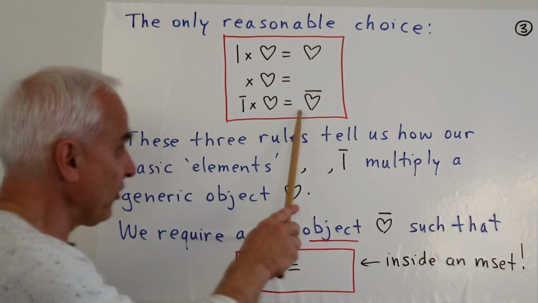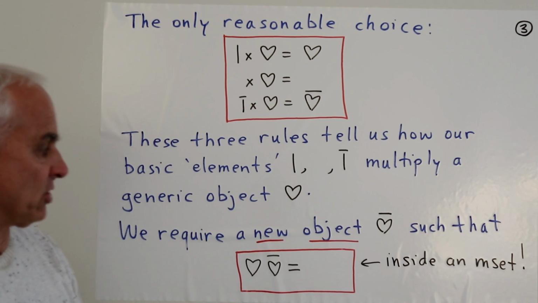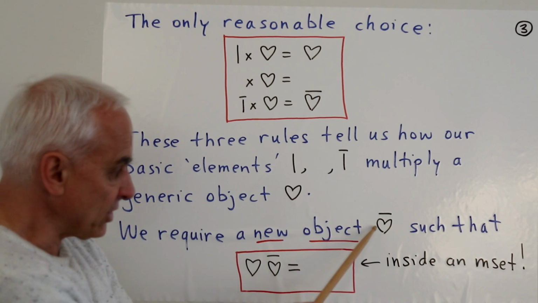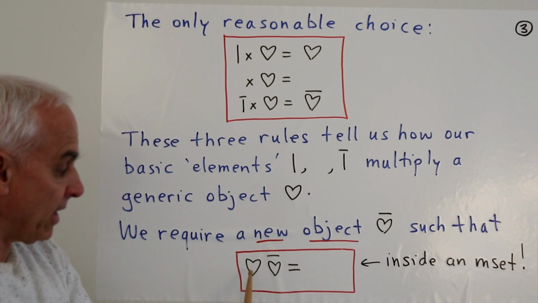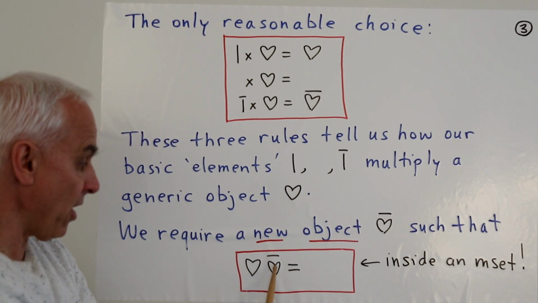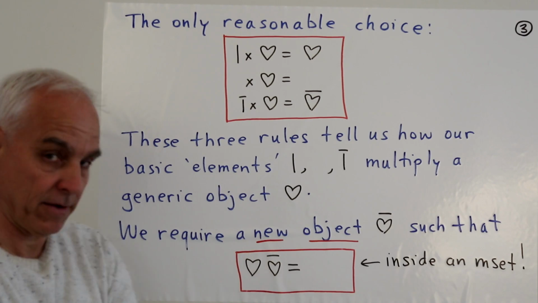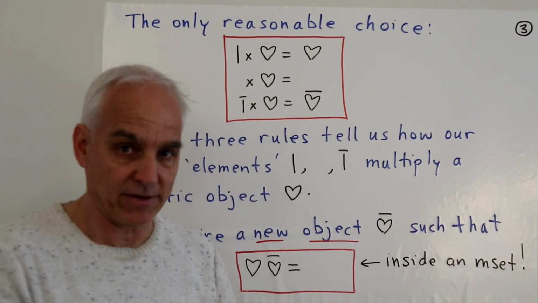Okay, so what about this new object that we're introducing? Well, it has to have a very special property. We require that this new object, heart bar, has the property that it cancels with heart. That heart together with heart bar gives us nothing. And this is an equation that has to happen inside an m set.